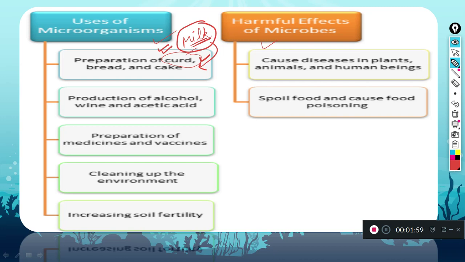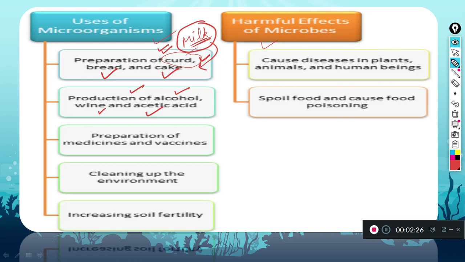Now, preparation of bread or cake. For that also microorganisms are helpful. Then, for production of alcohol, wine, and acetic acid, microorganisms are very helpful. We can prepare these things, alcohol or wine or acetic acid, because of microorganisms only. So we can say that microorganisms are beneficial for us.